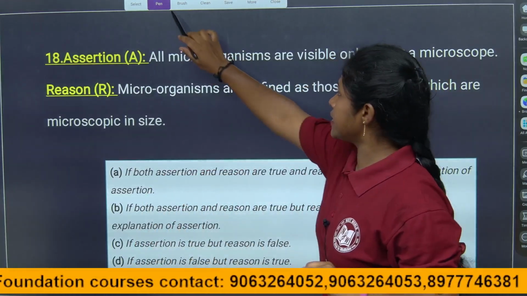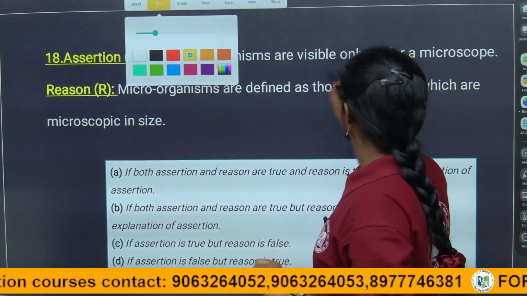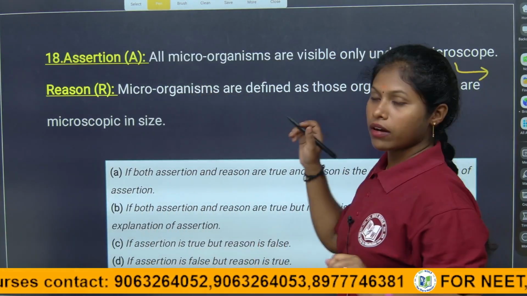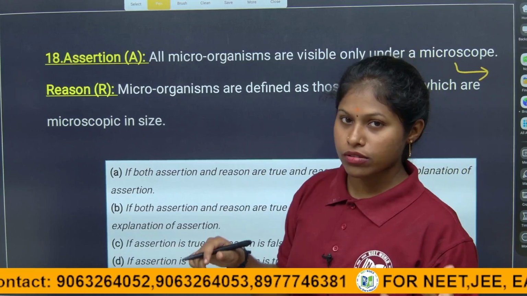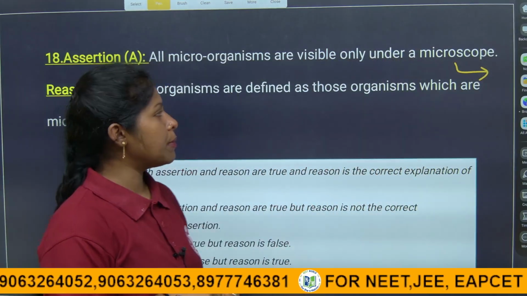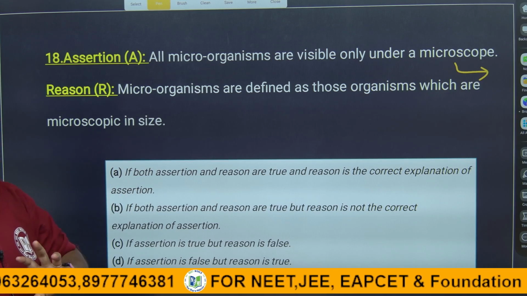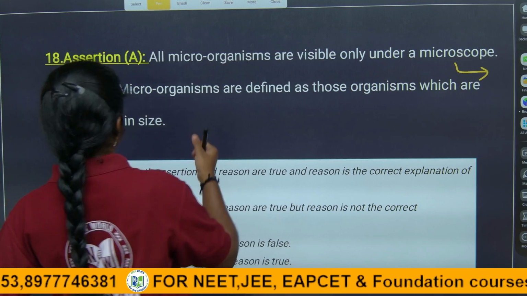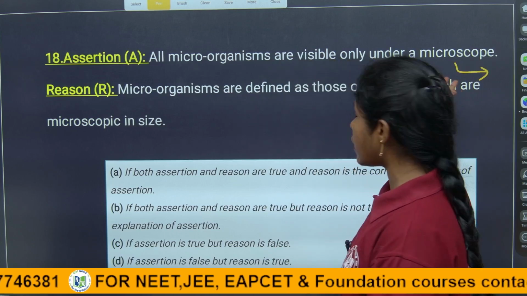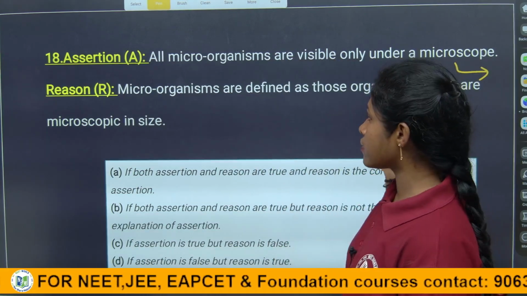Of course, I said that one macroscopic bacterium is also there. That is Thiomargarita namibiensis, right, children? So here that is an exceptional case in biology. But here what they give as the assertion: all microorganisms can be visible under a microscope. That is the correct statement.